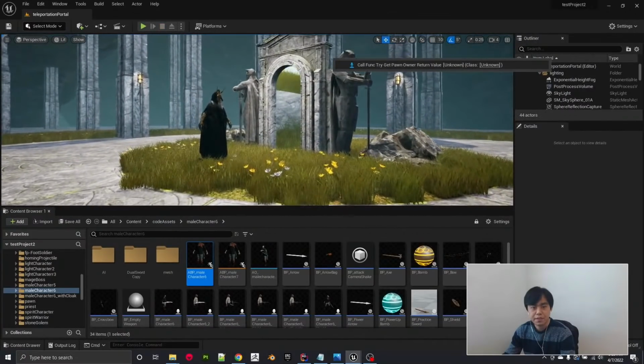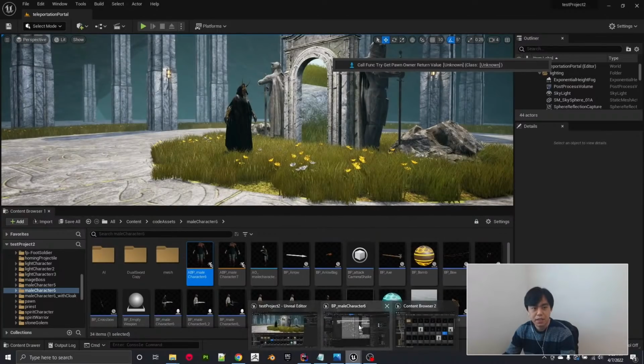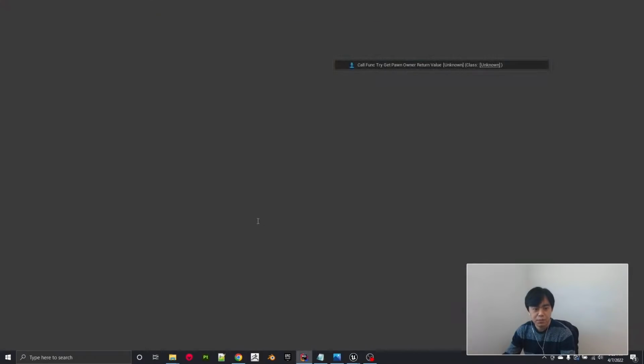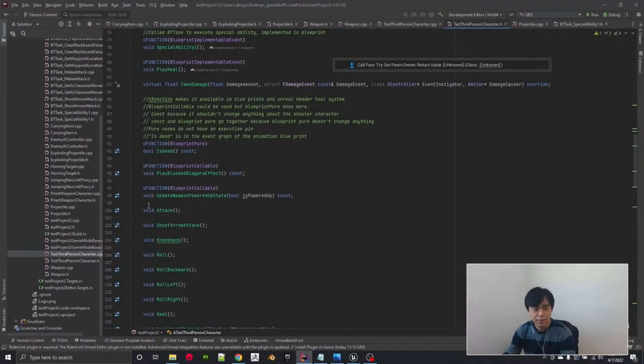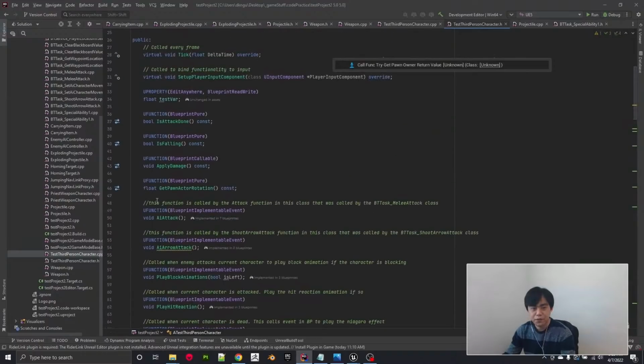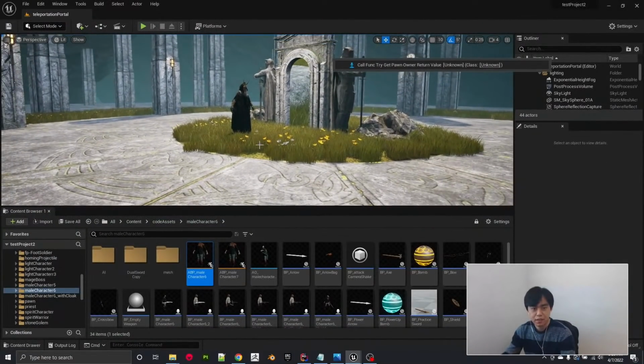In the case of him, his attack isn't playing an anim montage, but it's actually playing one of those functions I mentioned earlier. This AI attack, AI special attack. Where are you at? AI attack. Sorry, I went into the boring stuff, the code, but here it is, AI attack. So that's the gist of my implementation of some of these characters and whatnot.